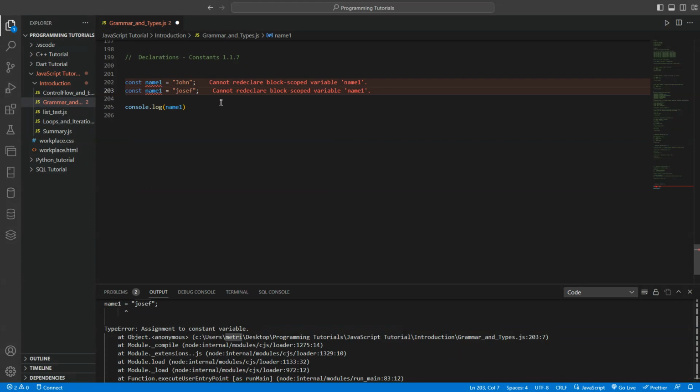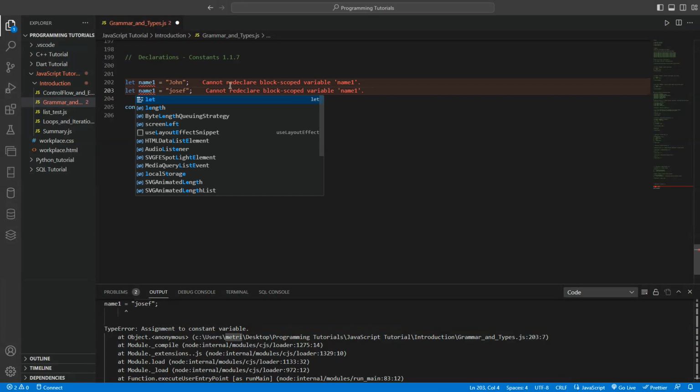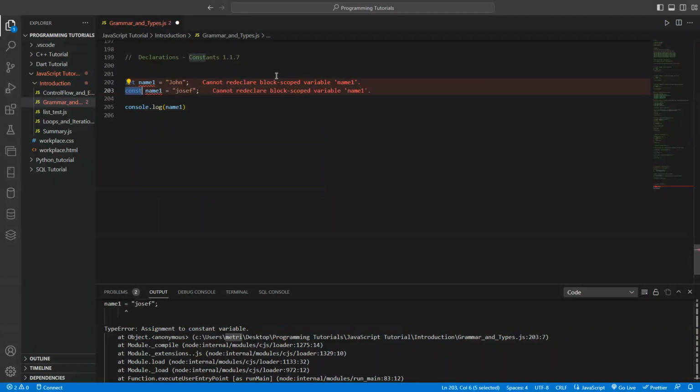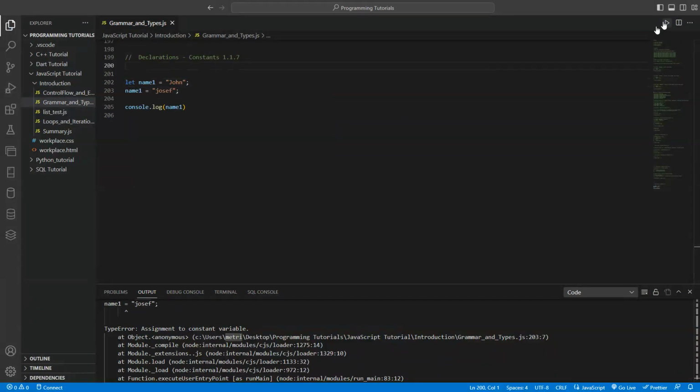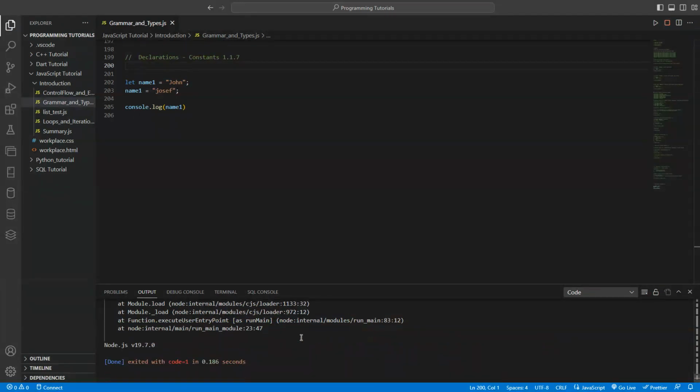It can say cannot redeclare block scope variable name one. If you do that with let, nothing will be wrong, it will work. So just run it and see the result.